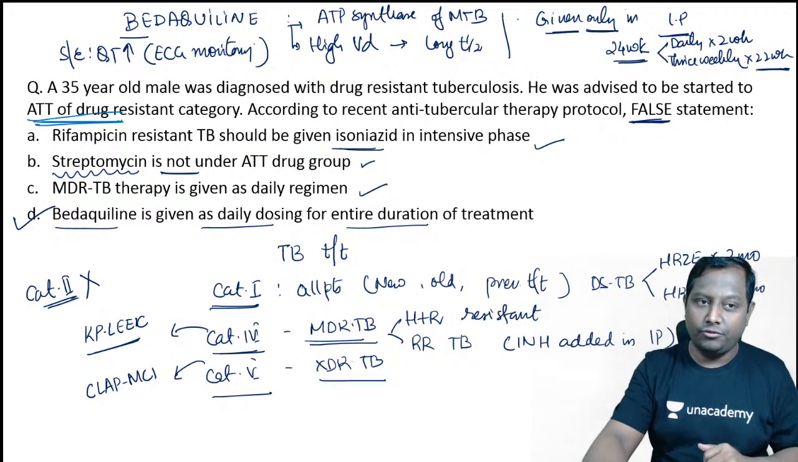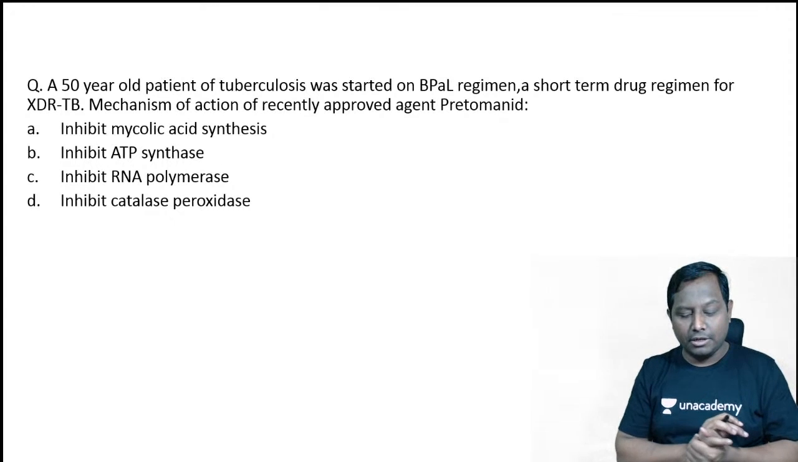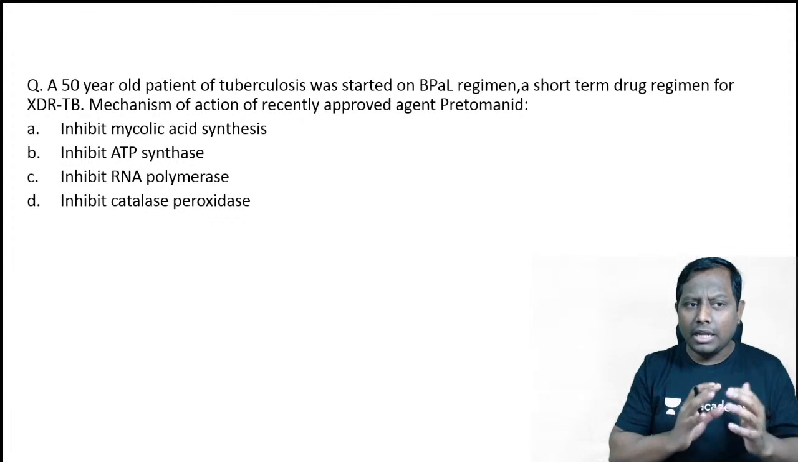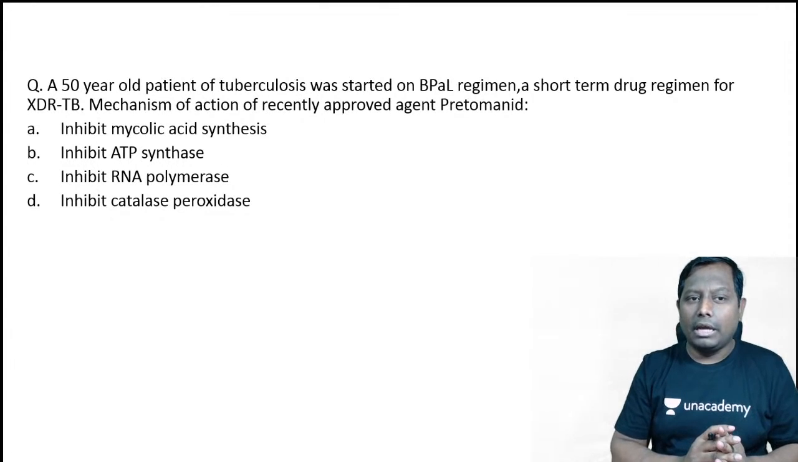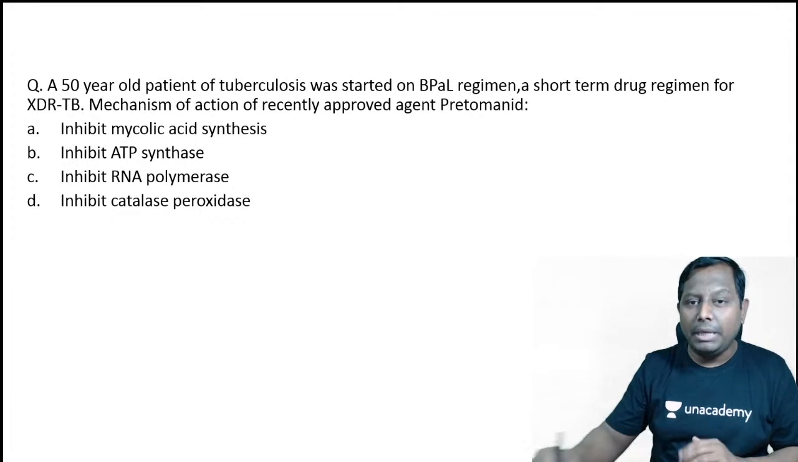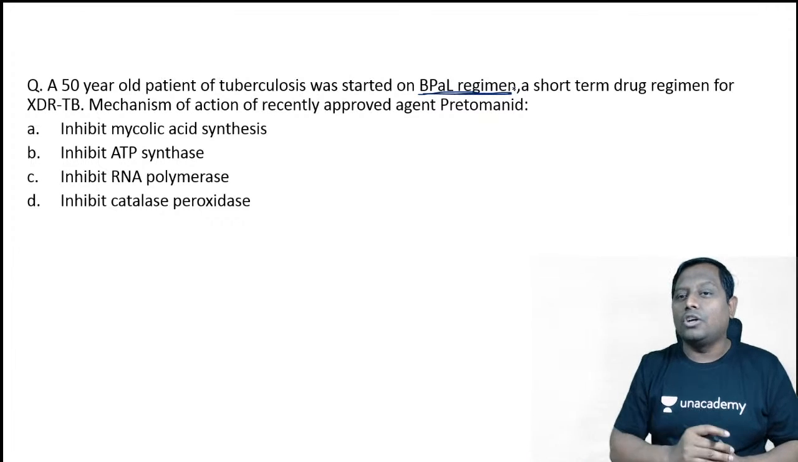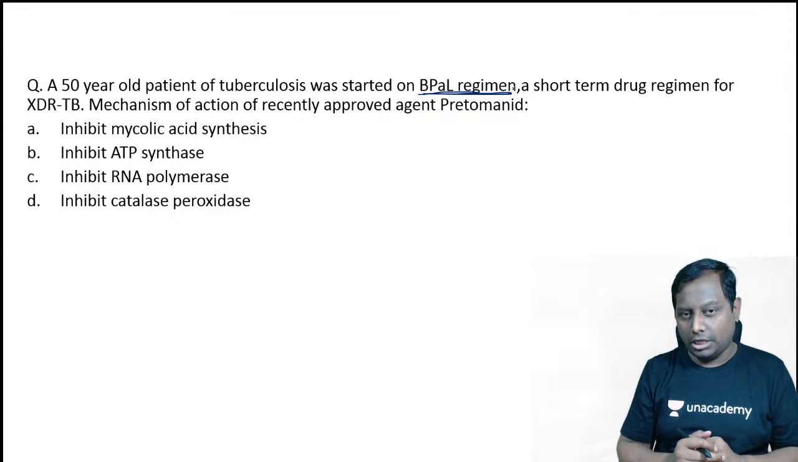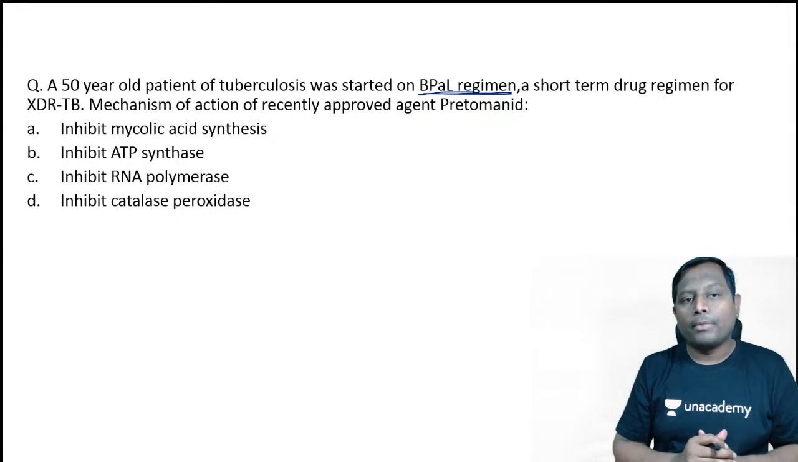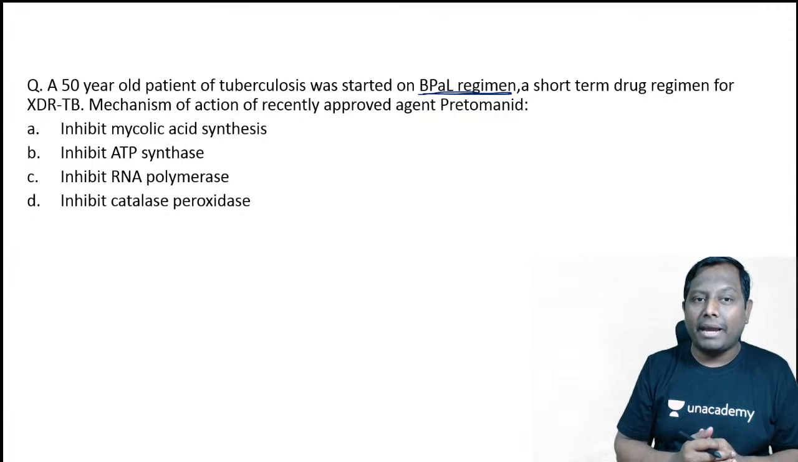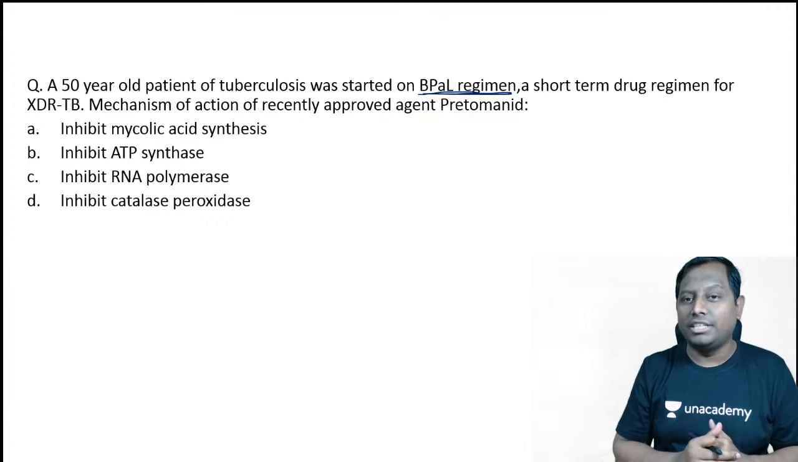So only in the intensive phase. Next question is very important. Please read the question. Another 50-year-old patient with MDR tuberculosis started on the B-Pol regimen, right? If you want to solve this question, you should also know what actually a B-Pol regimen is, a short-term drug regimen for XDR tuberculosis. Agreed? Next, we have the mechanism of action of the recently approved agent pretomanid.